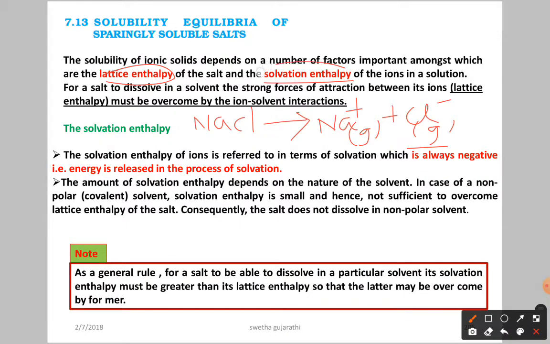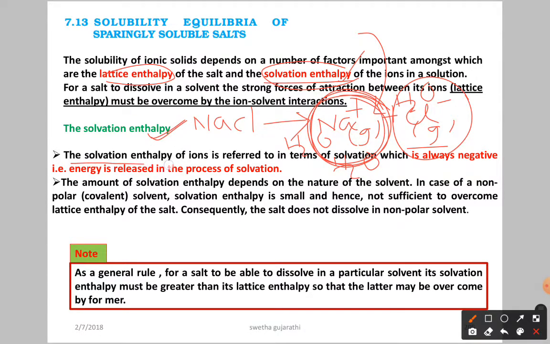Now what is the solvation enthalpy here? Simply, solvation enthalpy means what? When sodium chloride is dissolved in water, water molecules are going to be surrounded around the ions, around Na plus ions. During this surrounding, some amount of energy is liberated, and that is called solvation enthalpy.